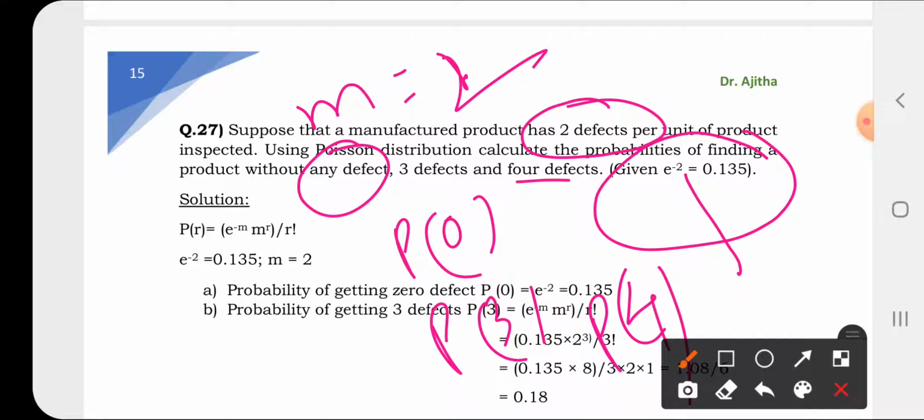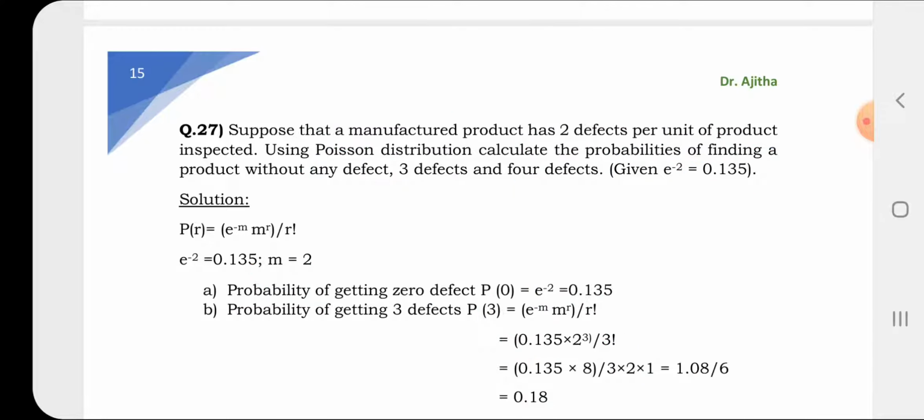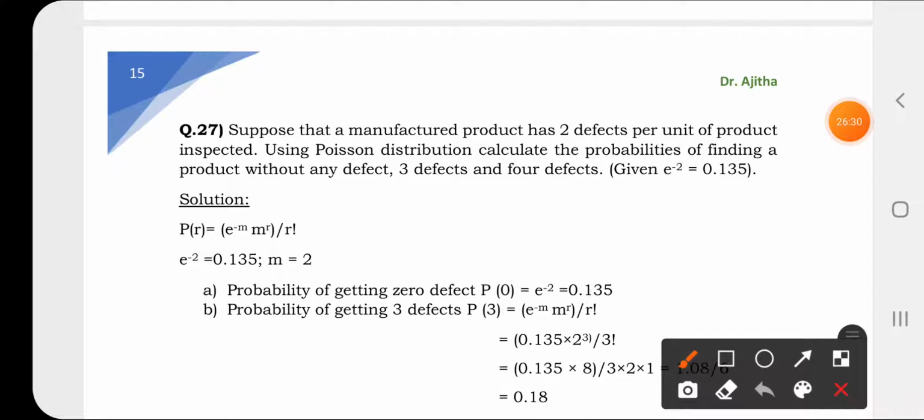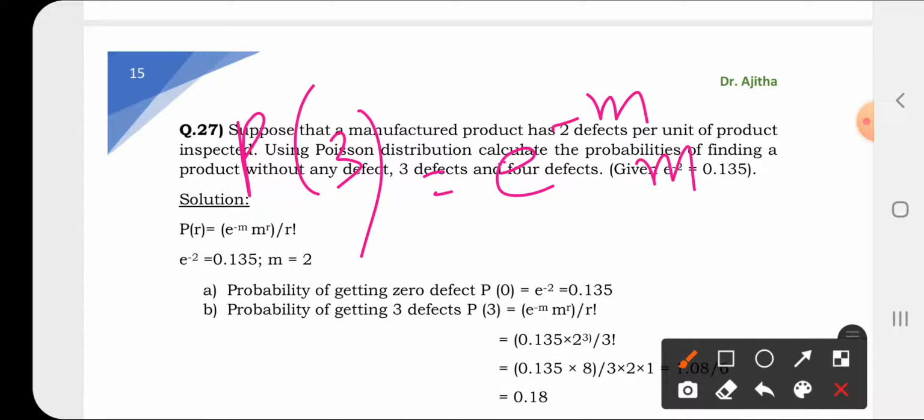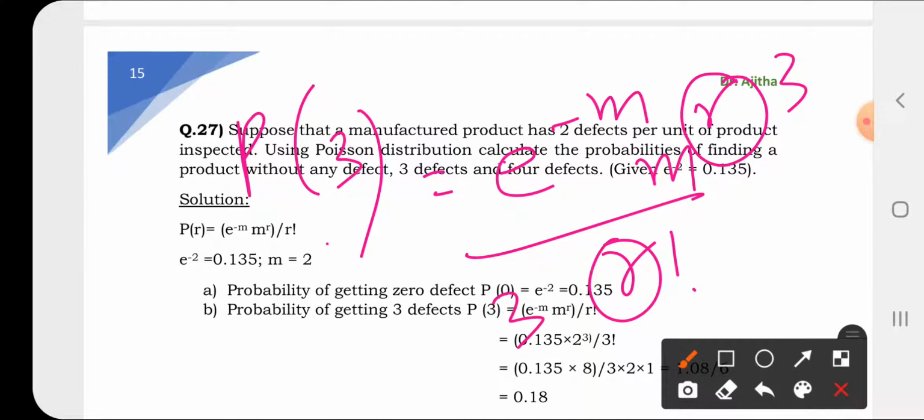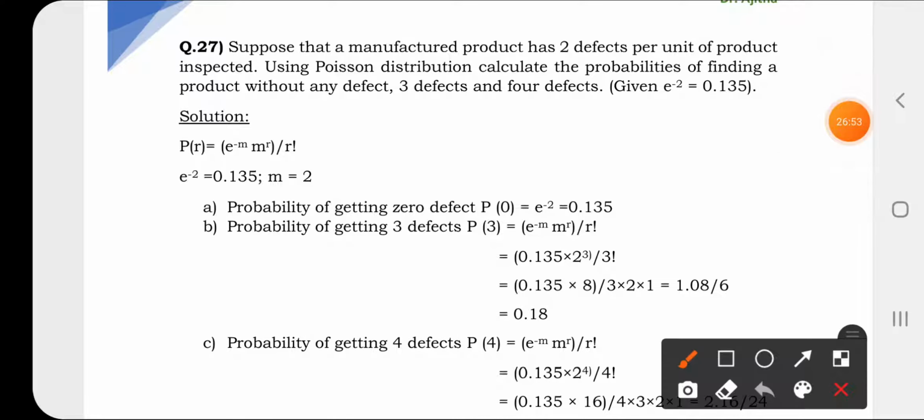For finding out P0, what will be the value? The value is e to the power minus m, that's all. Likewise, for finding the value of P for 3 defectives, what is the formula? e to the power minus m, m to the power r, divided by r factorial. Here you are going to write 3, and you can solve the sum. You will get the answer, 0.18. Likewise, you can do it for 4 defects also.